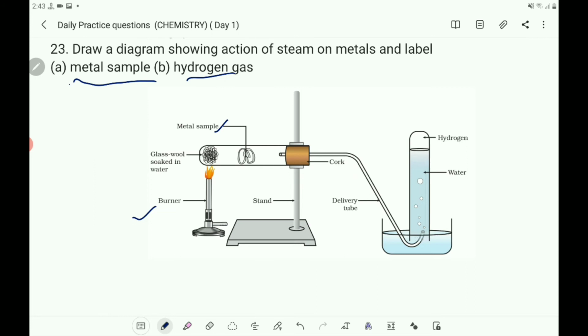Label the metal sample, and also hydrogen gas. Hydrogen gas collects here, and label the hydrogen gas. This is a metal sample, and this is hydrogen gas.